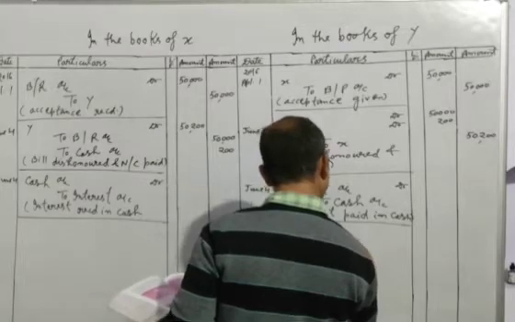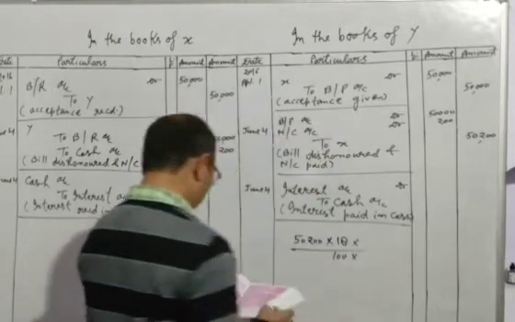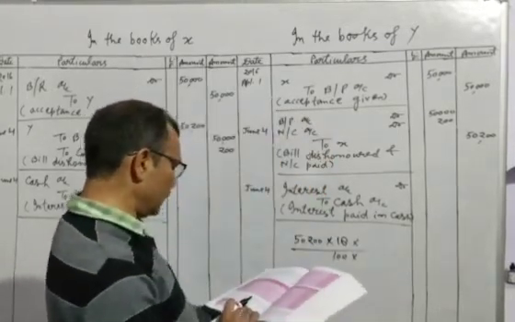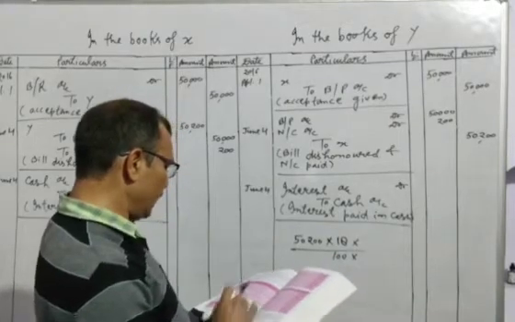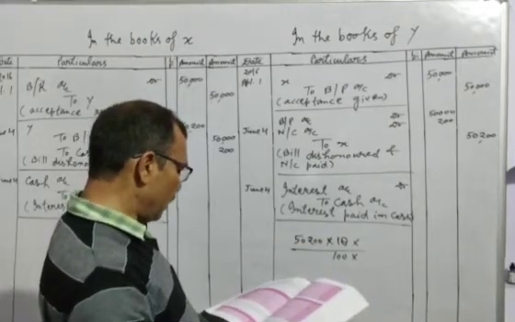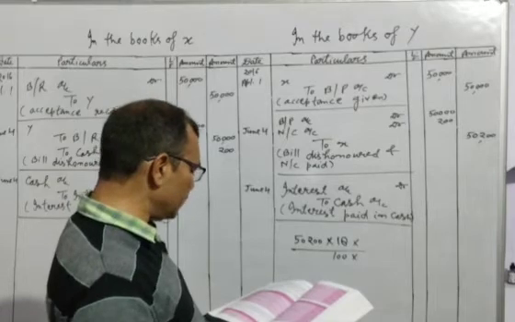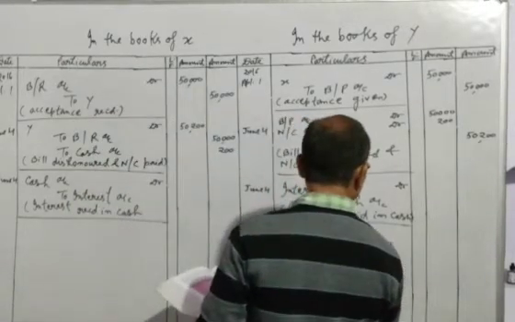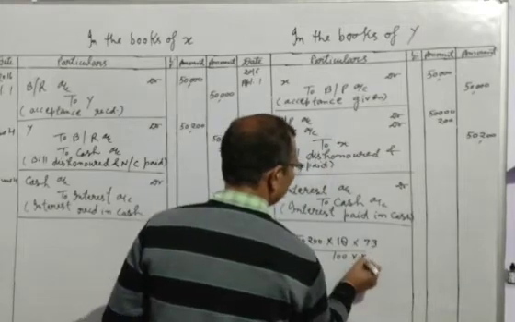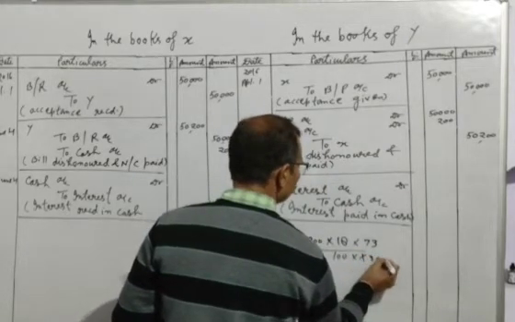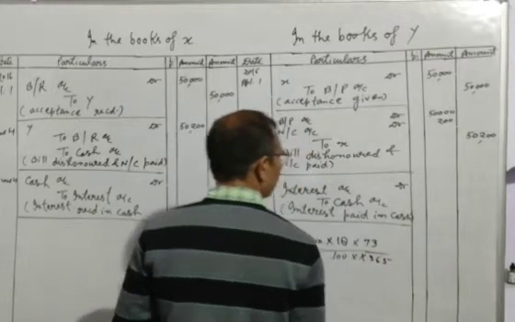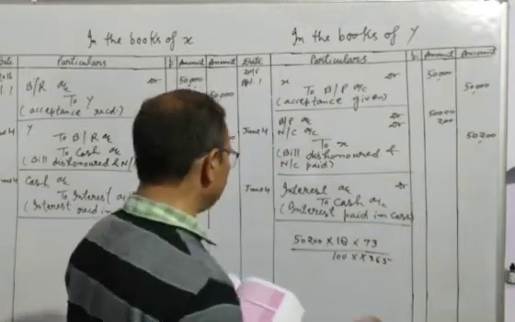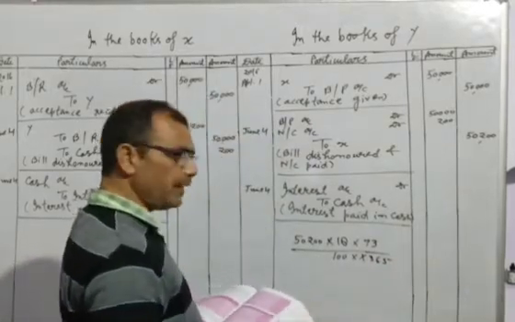And for what time is he requesting? He will pay the amount of the bill after 73 days. So we will write here 73 into 365, because there are 365 days in the year.